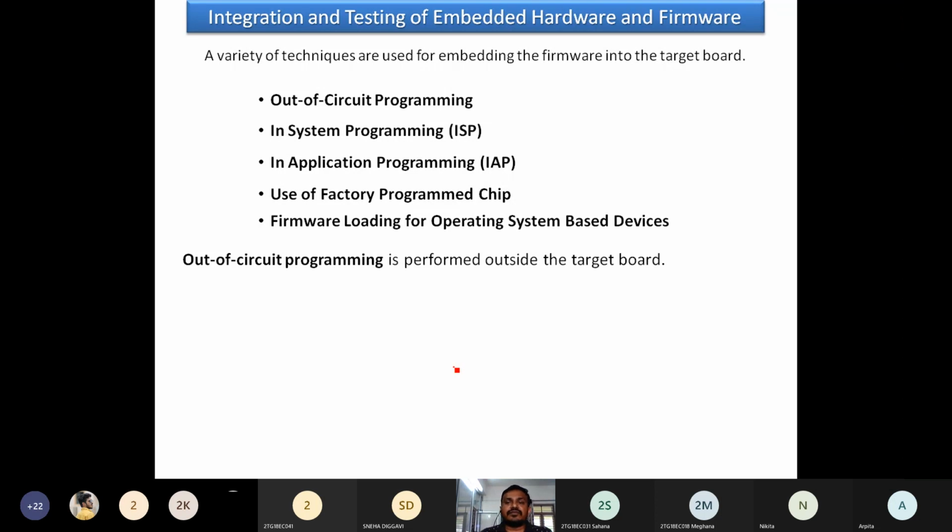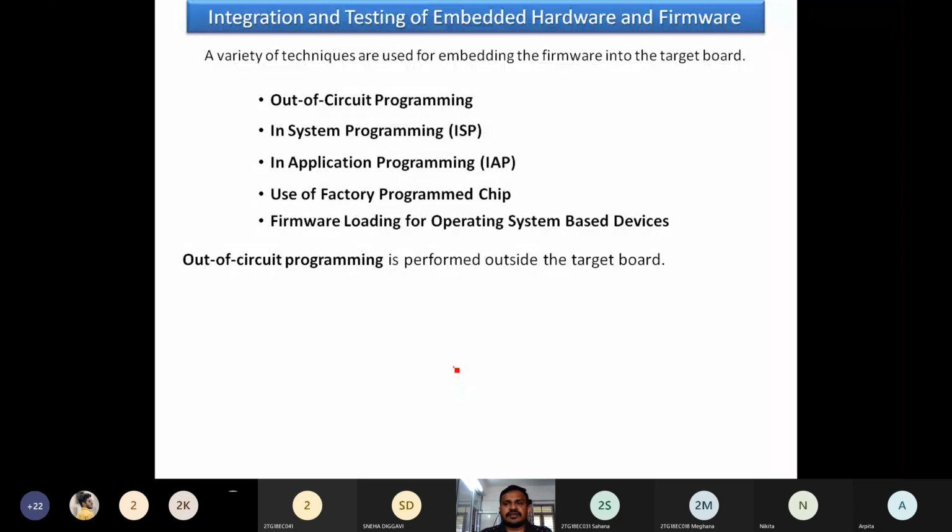It is programmed out of the circuit. So here we are going to use the same technology as in the trainer kit environment. The trainer kit itself is one of the examples. Whatever firmware we want to design and program, the chip is removed from the circuit board, that is the motherboard or target board.